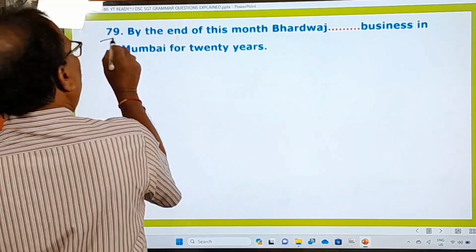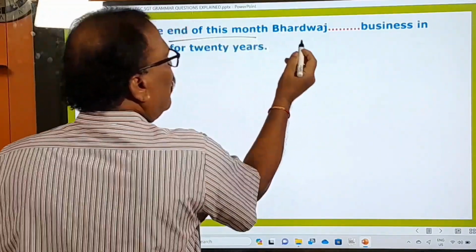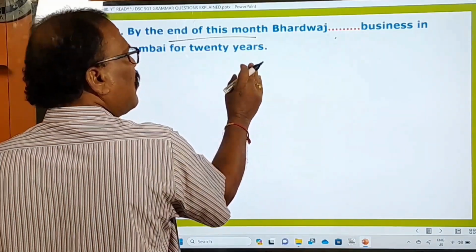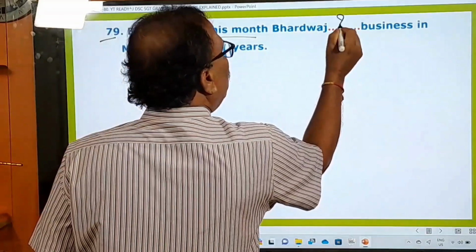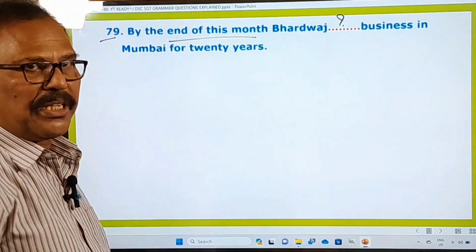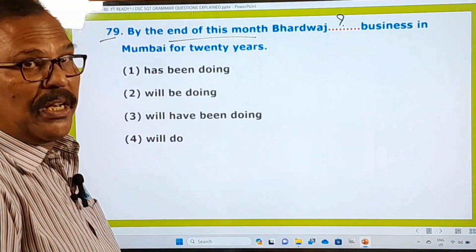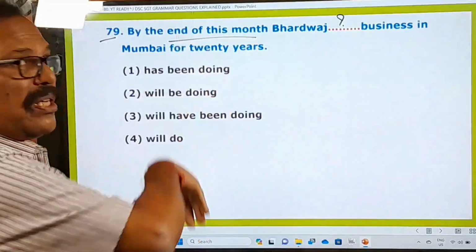Now 79th one is there. By the end of this month, Bharadwaj dash business in Mumbai for 20 years, right? And what to use in this blank? And let us see the options. And what is this question about? That's very important. Unless we see the options, we cannot understand what this question is about.